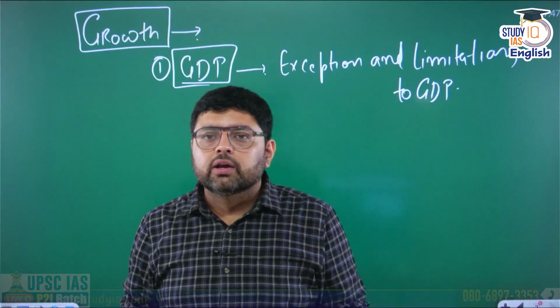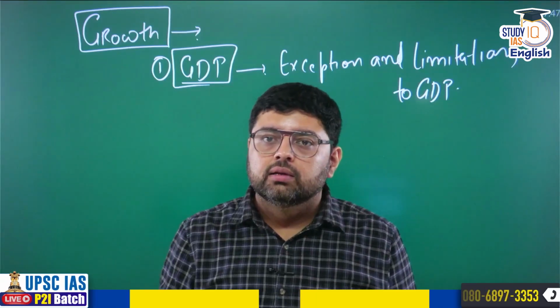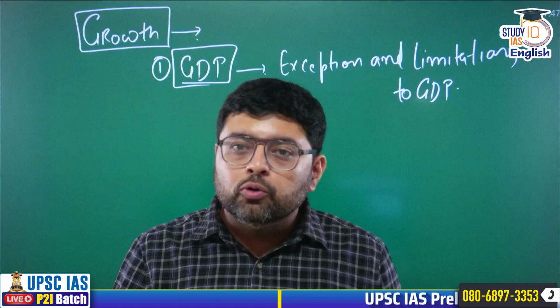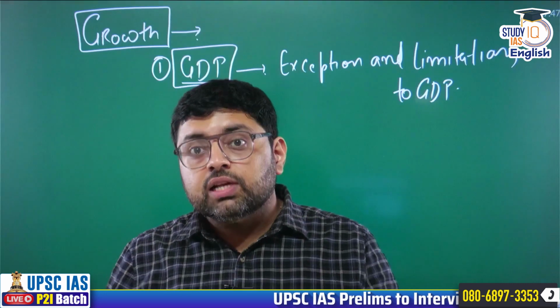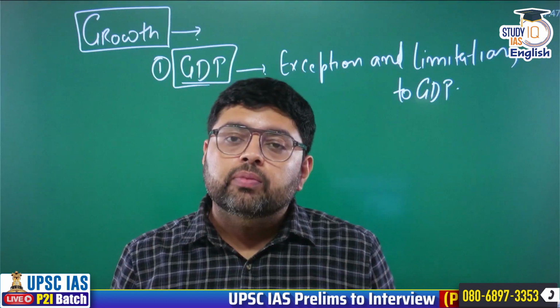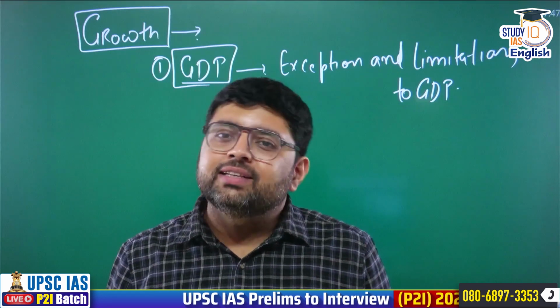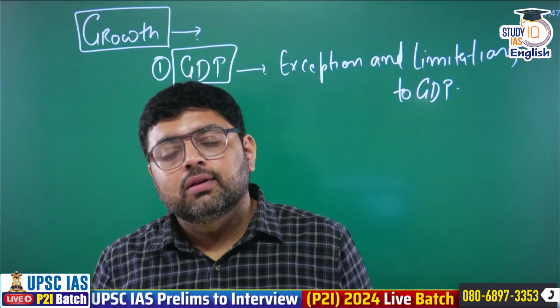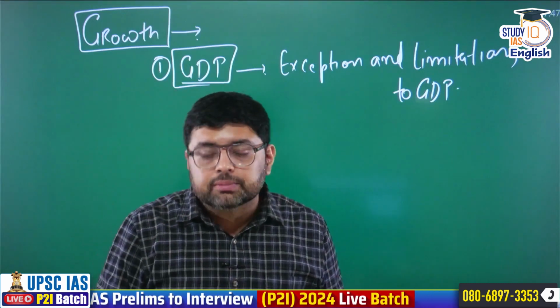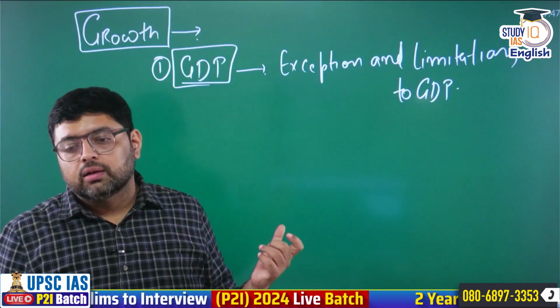Whatever economic activity is there, that is final goods and services activities in those embassies located within our country, they are not part of Indian GDP. So this is an exception to GDP. There are other exceptions also, so you must know that.